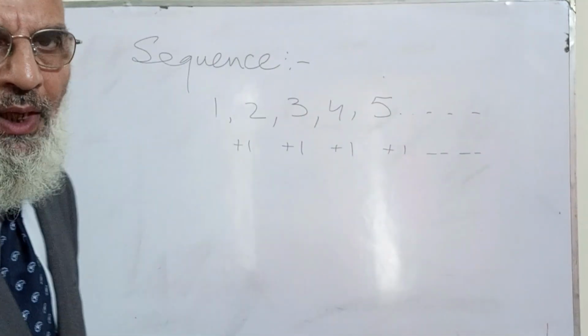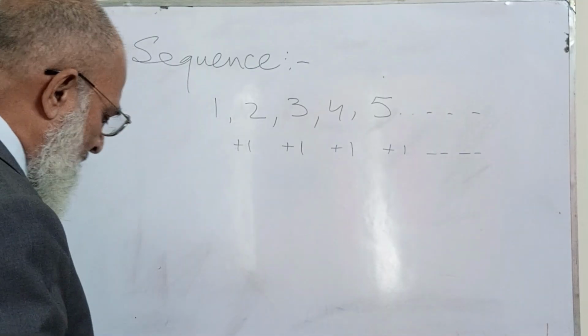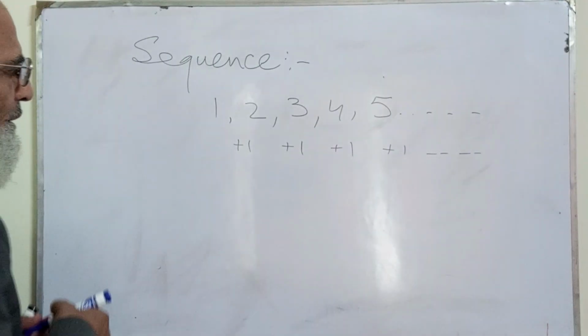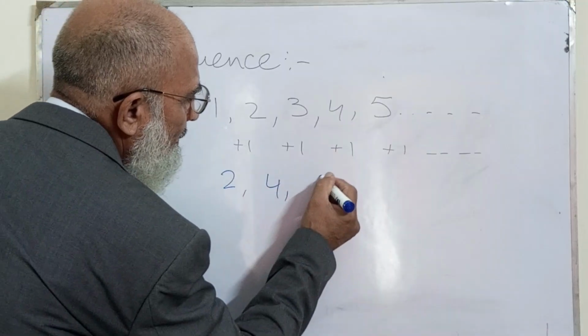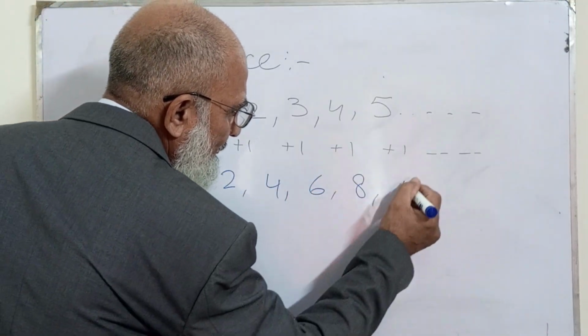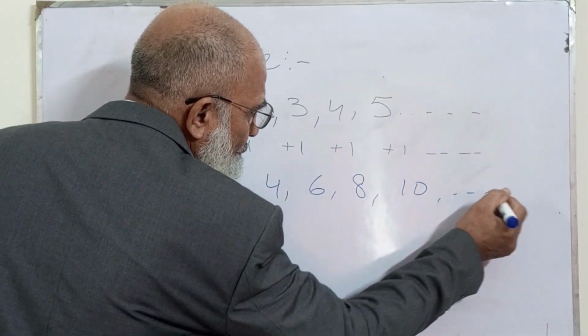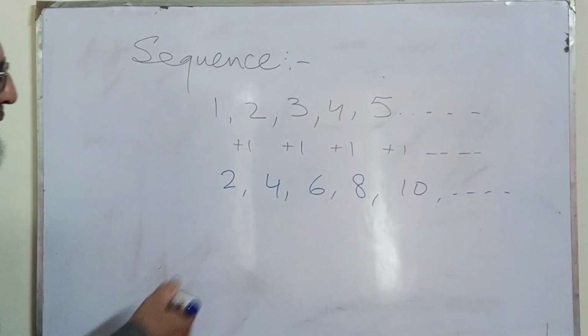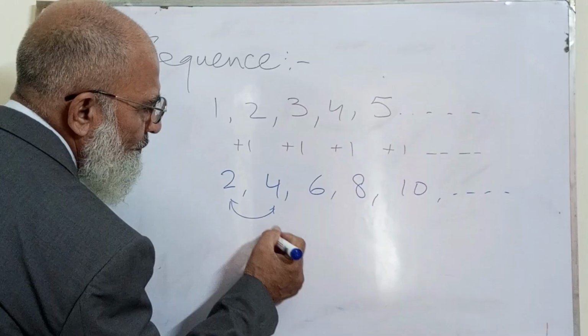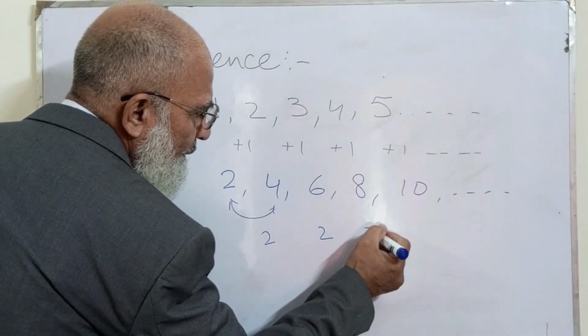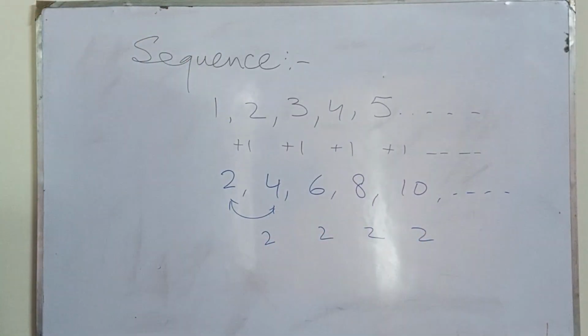And for example, if I do it in this way: 2, 4, 6, 8, 10, and so on, you see that the difference between the two is 2 and 2 and 2 and 2, same.